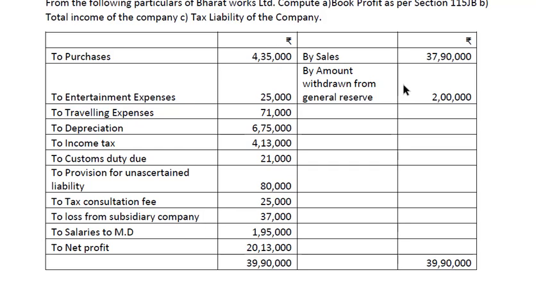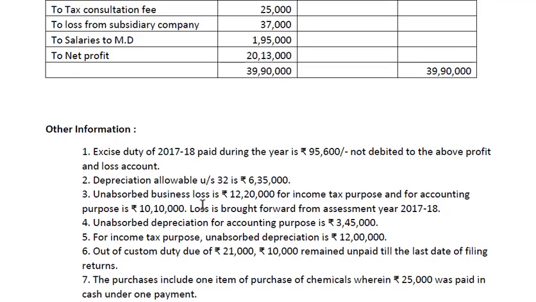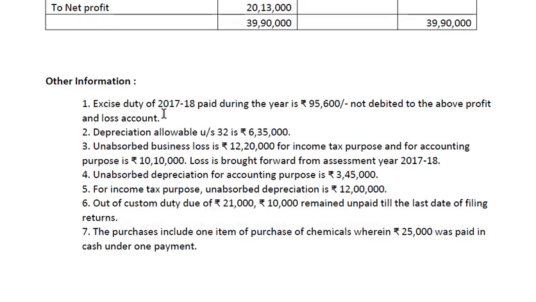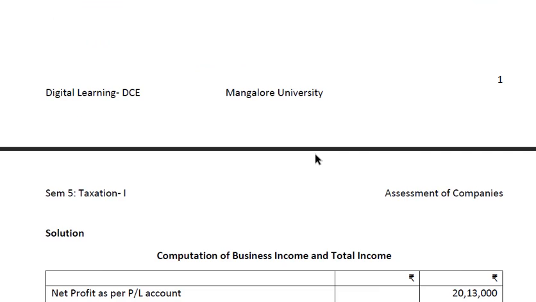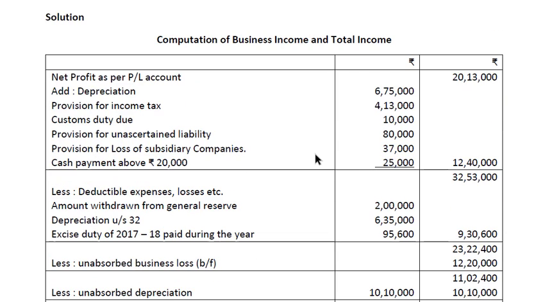So this is the profit and loss account given. We have the net profit here, and the other information is given which we need to take into account. The computation of business income and total income.